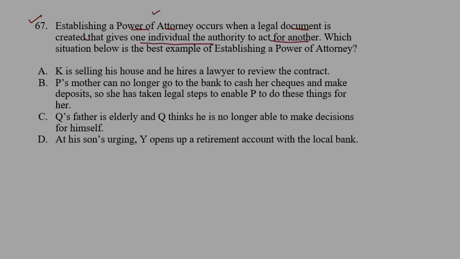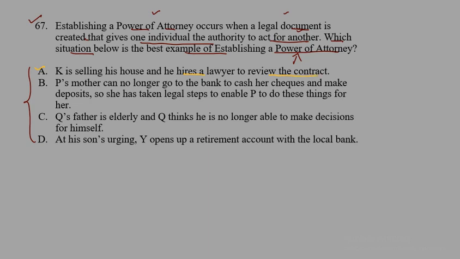We all know the meaning of power of attorney, which means that it is a legal document which gives one person the authority to act for another person. Now which situation below is the best example of establishing a power of attorney? Here we have four options, four different situations in which we need to find which is the best example for establishing a power of attorney. So let's check our options. First option A says K is selling his house and he hires a lawyer to review the contract.